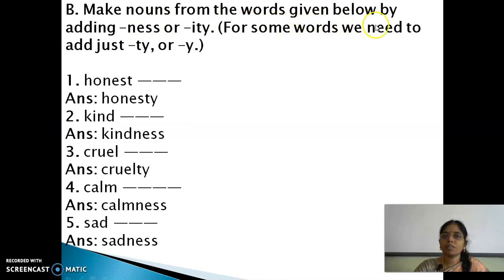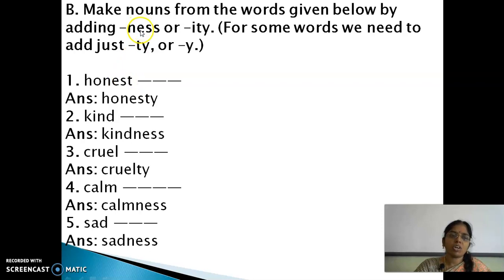Make nouns from the words given below by adding ness, ity, ty or y. These are all suffixes. When you add something before a root word, it is called a prefix. When you add it at the end of the root word, it is called a suffix. We learned this before, and we use many prefixes and suffixes in our day-to-day lives.